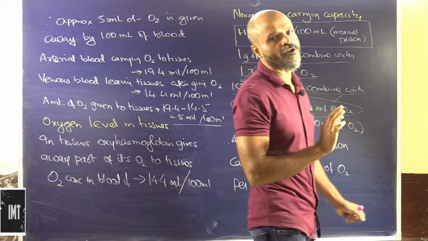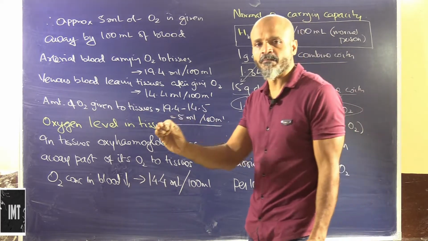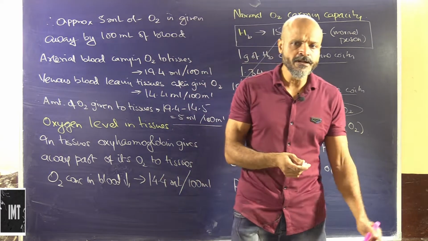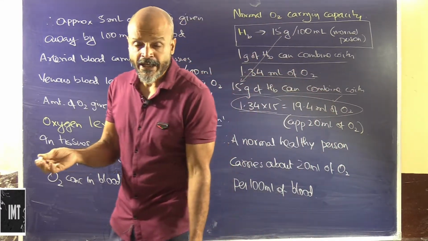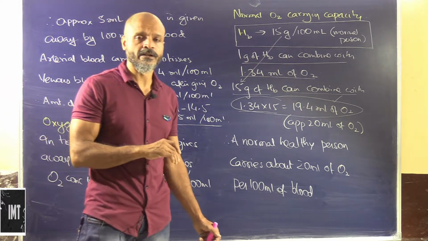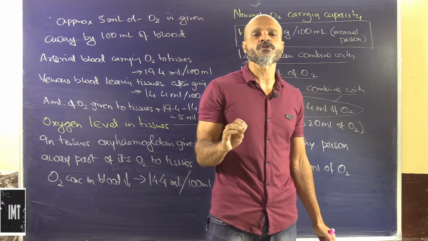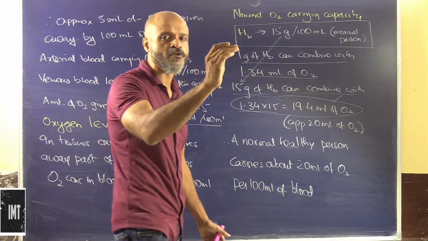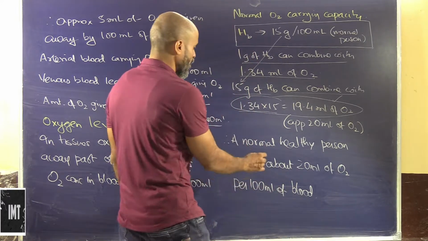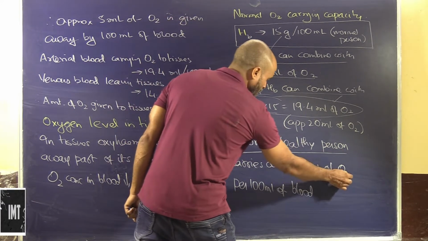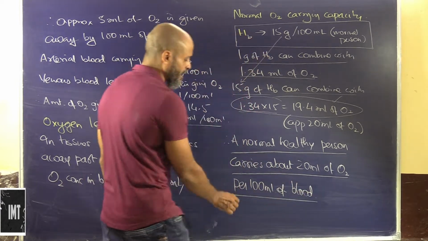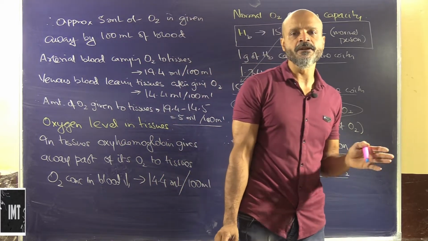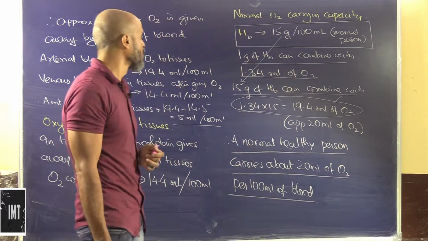Now this content of oxygen is going to fluctuate as per whether the blood is oxygenated or deoxygenated. We know that in oxygenated blood the percentage or the partial pressure of oxygen would increase, and in the deoxygenated blood the reverse will happen. It is going to decrease, because that deoxygenated blood is coming after supplying oxygen to the different tissues. So a normal healthy person carries about 20 milliliter of oxygen per 100 milliliter of blood.